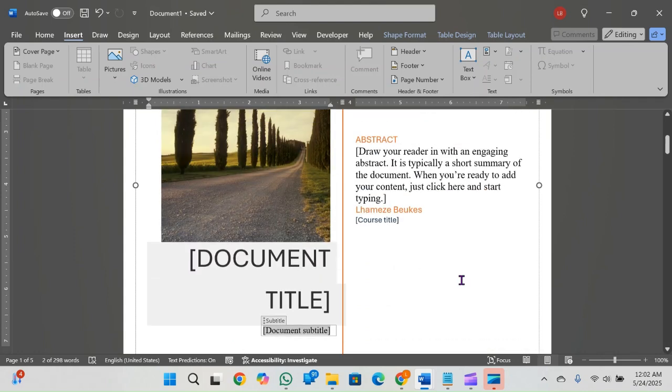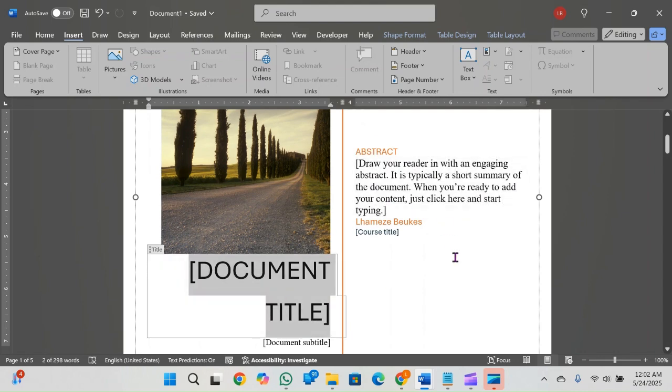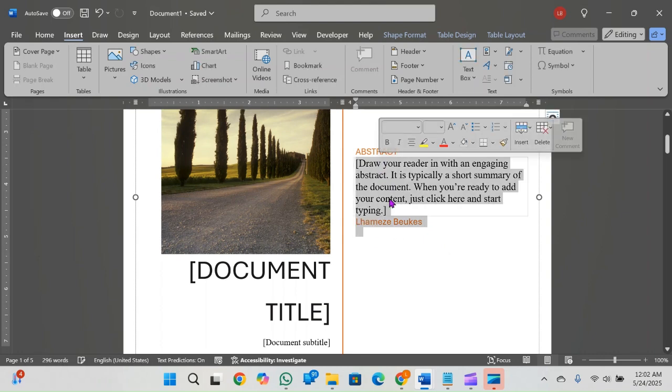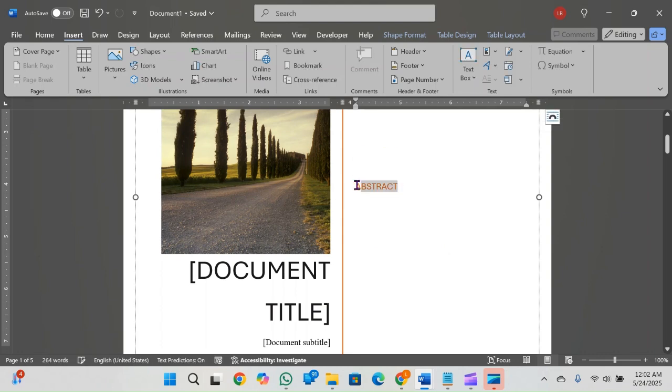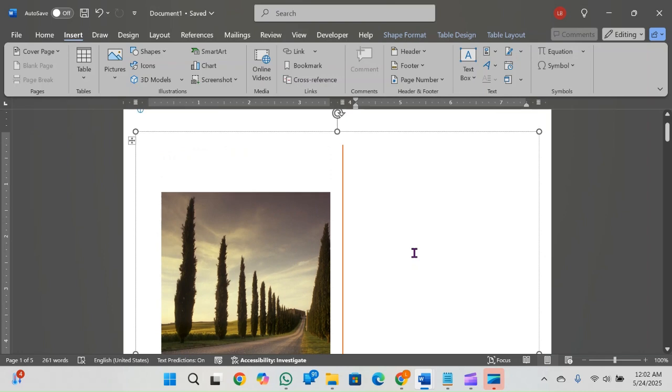Am I asking for a document subtitle? Whatever the case may be. If I ask you to change the document title and remove the rest of the titles, you simply click in it, highlight it, delete. Delete all the other handles that I don't want you to add. Okay? So that's it when it comes to cover pages.